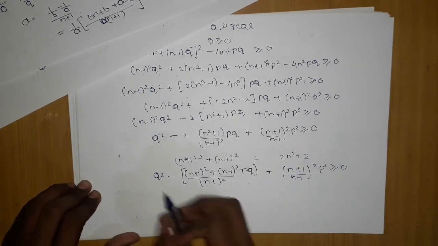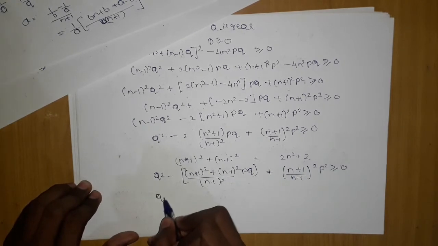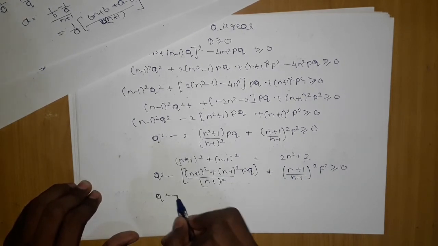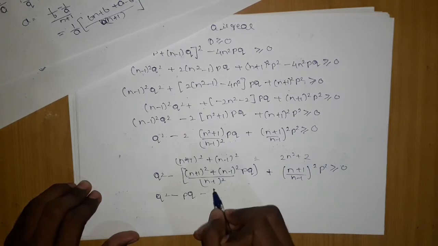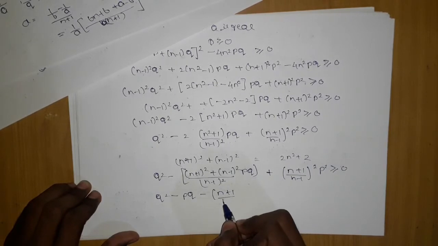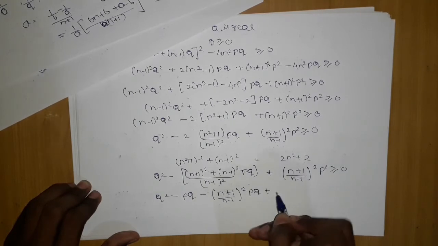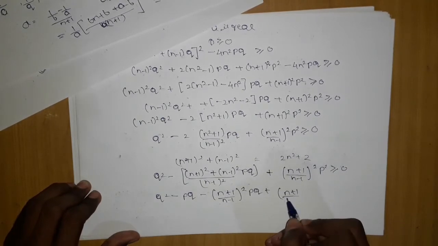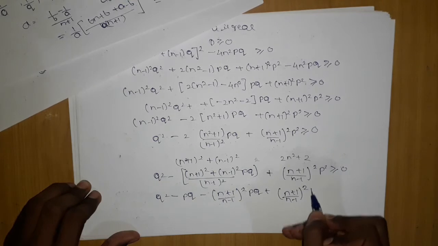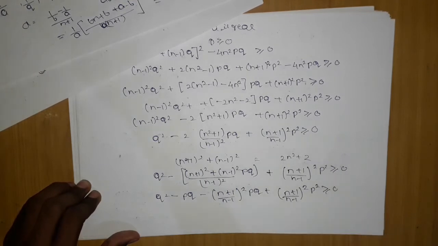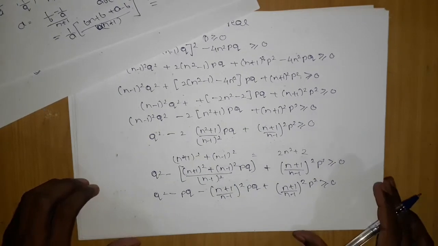Now it is very obvious what the next step will be: q square minus pq minus (n plus 1) upon (n minus 1) the whole square into pq plus (n plus 1) upon (n minus 1) the whole square p square is greater than or equal to 0. So this was the general approach.